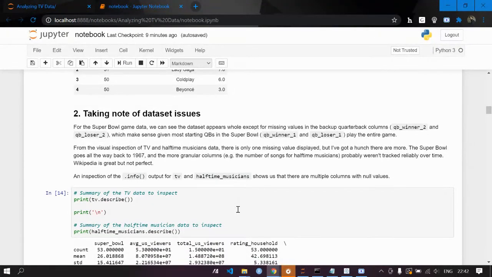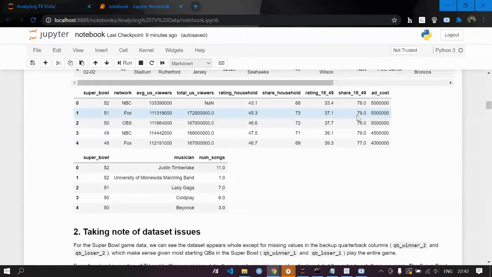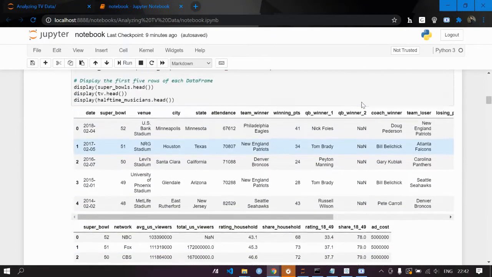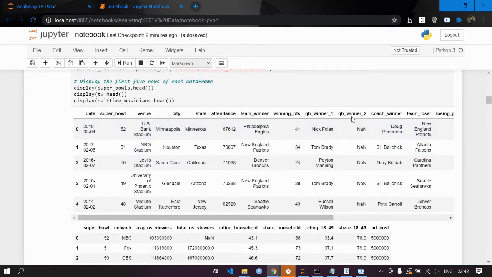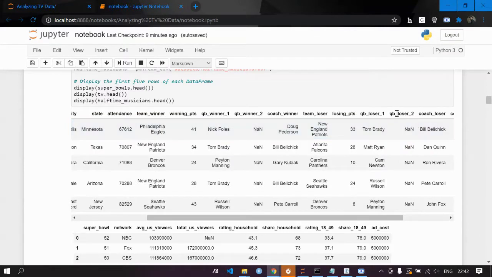For the Super Bowl game data, we can see the dataset appears whole except for missing values in the backup quarterback columns, QB winner 2 and QB loser 2. Like you can see here is QB winner 2, and here is QB loser 2. Here the data is missing.